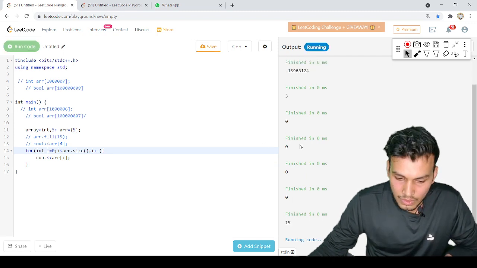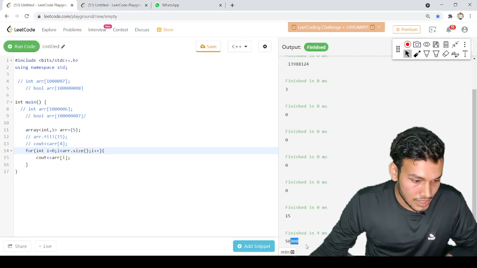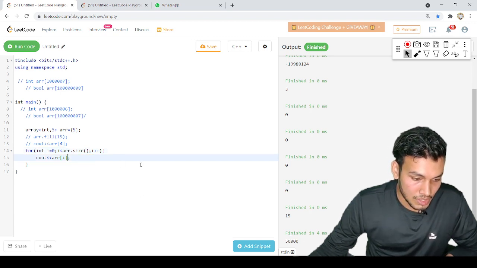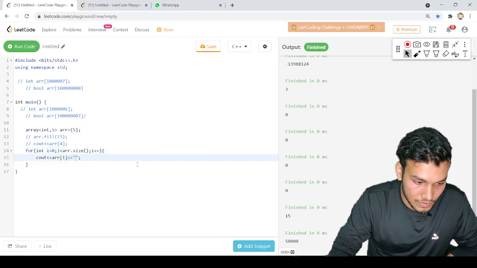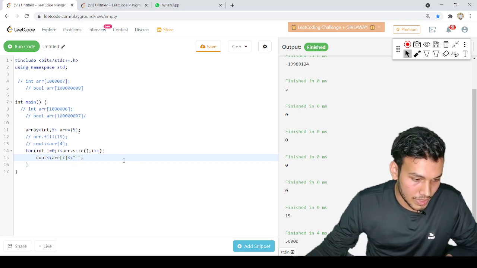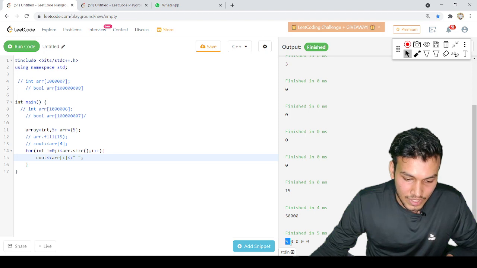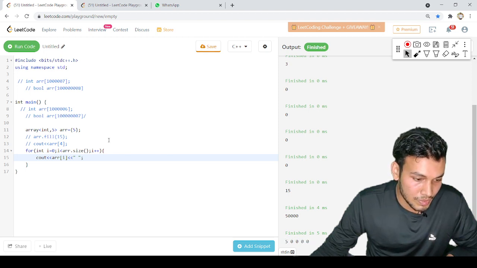Yeah, all good to go. So you can see 5000. Let's keep some space in between them. So it will print all the positions. So it is saving 5 at the first position. For the rest of the positions it's printing 0.